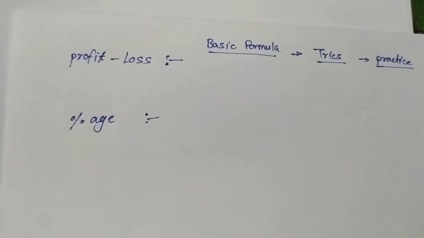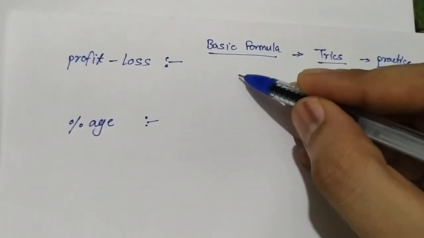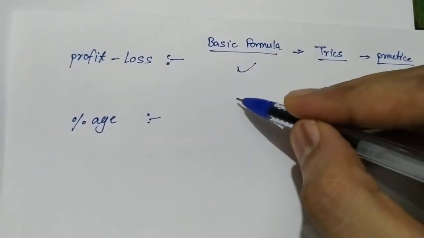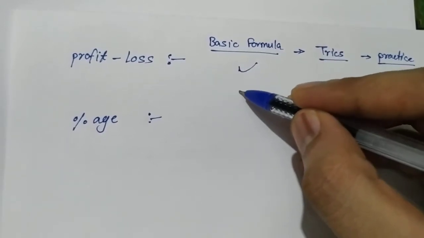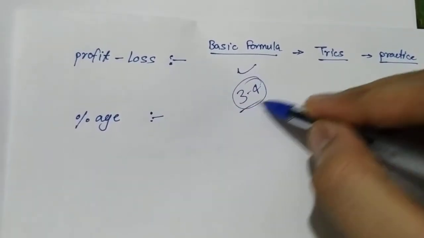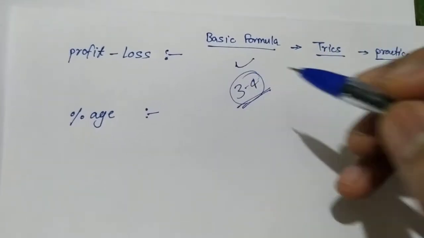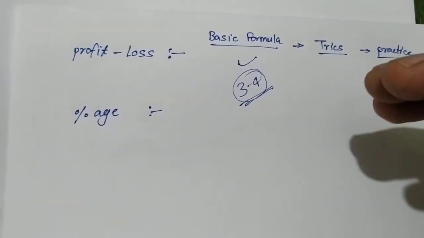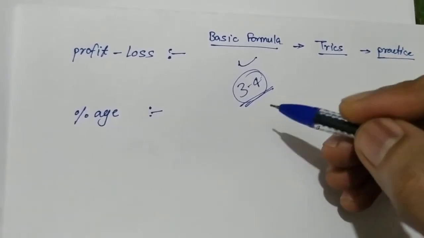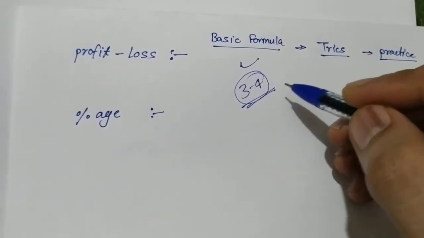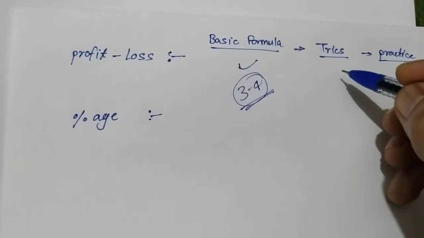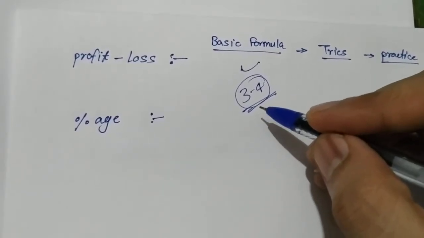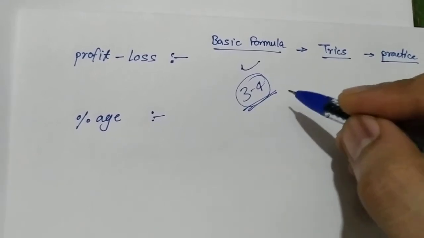After completing the basic formulas, you have to solve questions related to them, 3 to 4 questions about that formula. By solving these questions, you gain knowledge of how to use the formula in questions. Then you should try the tricks, and apply the tricks in those questions to analyze the tricks and formula.